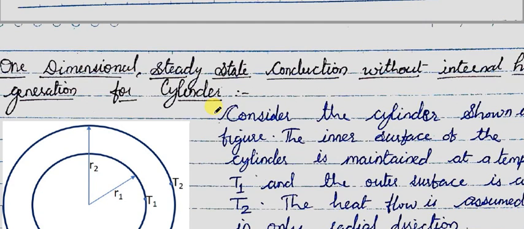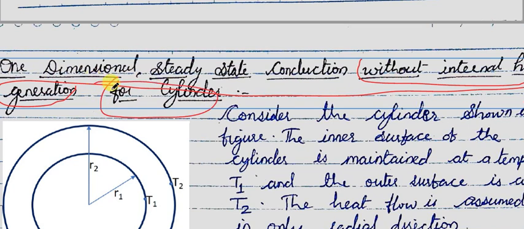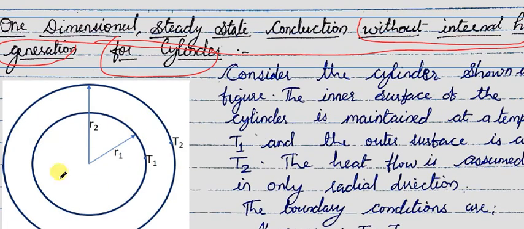Next topic is to derive the heat conduction equation in one dimension, steady state condition, without internal heat generation, for a cylinder. So there is a hollow cylinder with inner radius R1, outer radius R2. The inner surface of the cylinder is at a constant, uniform temperature T1.